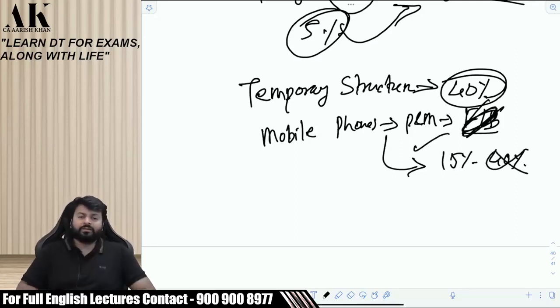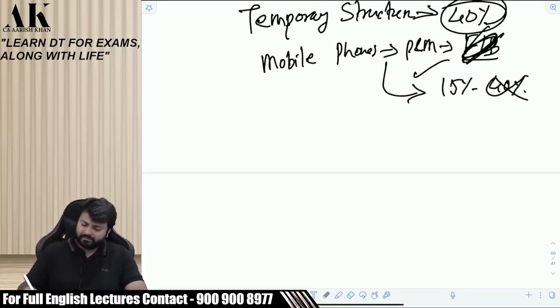Some people were arguing. What argument they were making, you know? Tell me one work which mobile cannot do, which computer can do in today's time. Everything that mobile can do, computer can do. Both of them are same only. There is only a difference of screen in today's time, right? Delhi High Court said no. Mobile phone is mobile phone, depreciation 15%. Don't take mobile phone under the category of computers, please. Mobile phones will not be depreciated at 40%. They will be depreciated at 15% only. Is it clear?